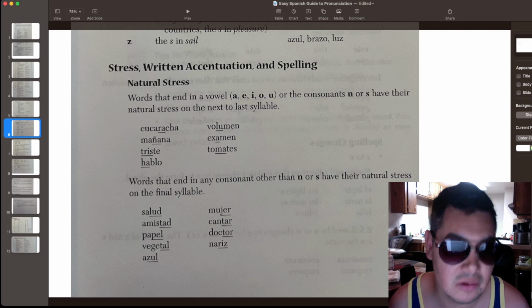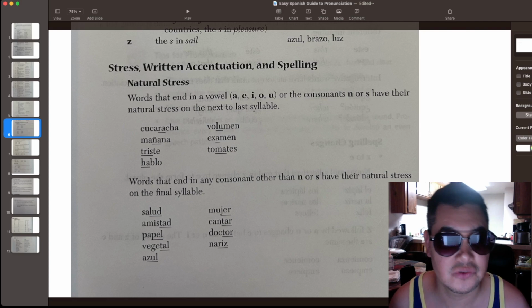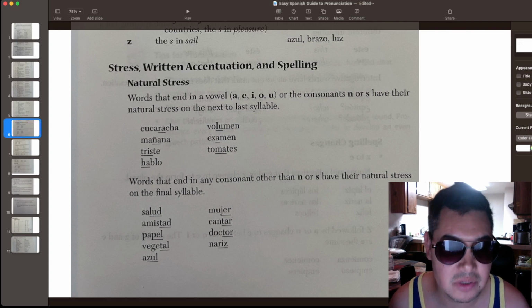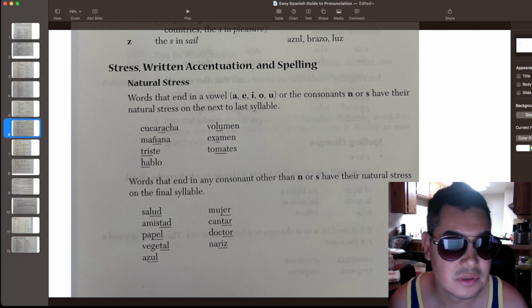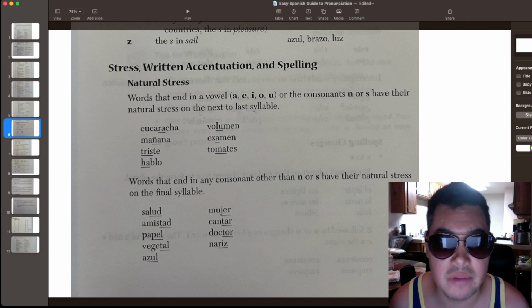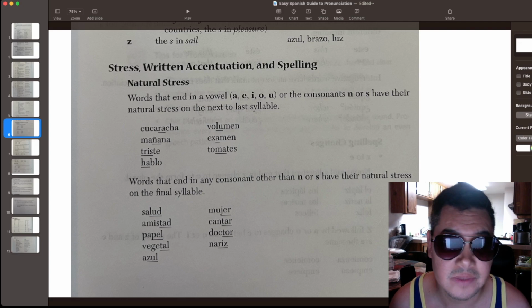Salud means health. Amistad means friendship. Papel means paper. Vegetal means vegetable. Azul means blue. Mujer means woman. Cantar means to sing. Doctor means doctor. Nariz means nose.